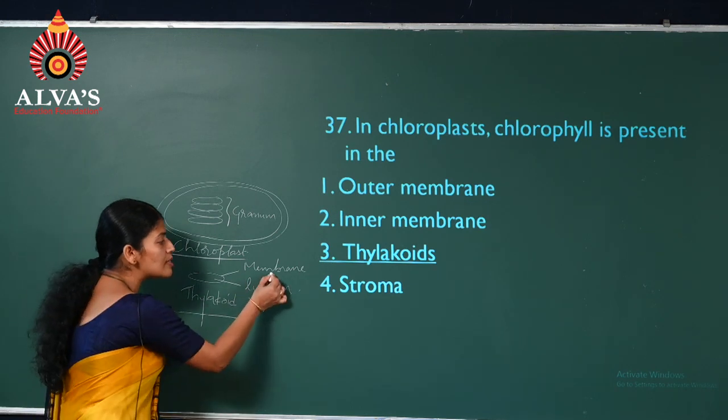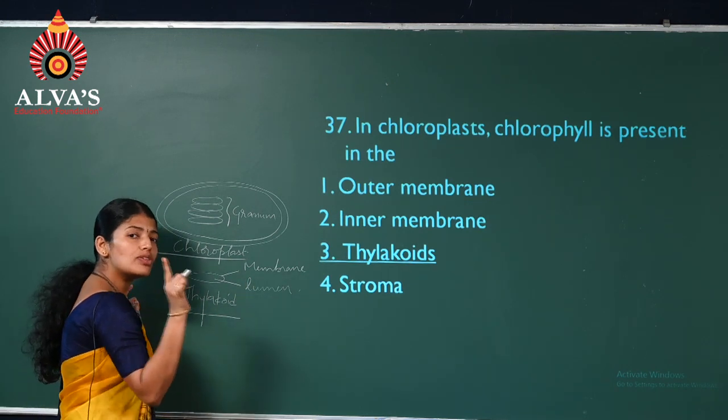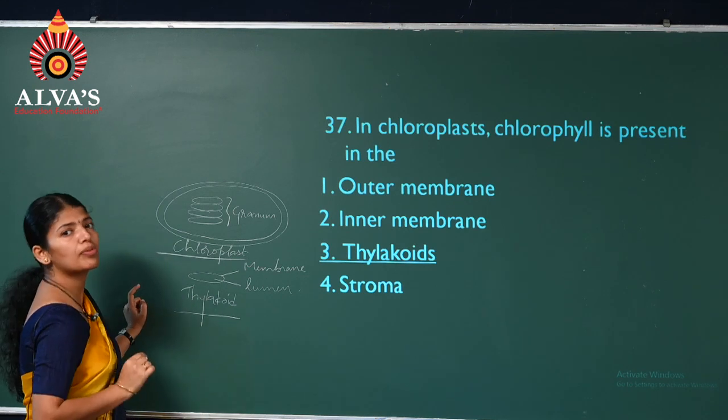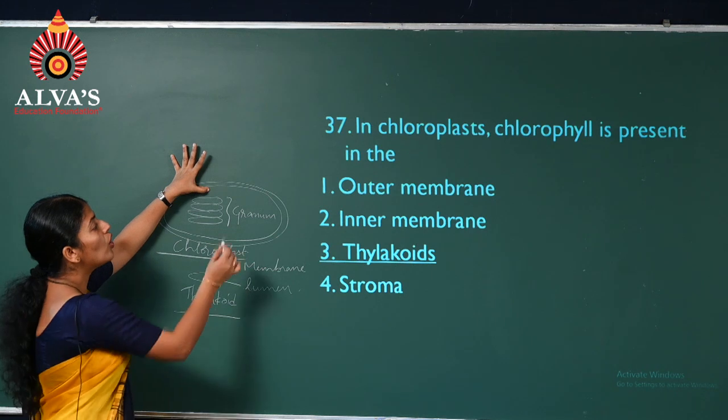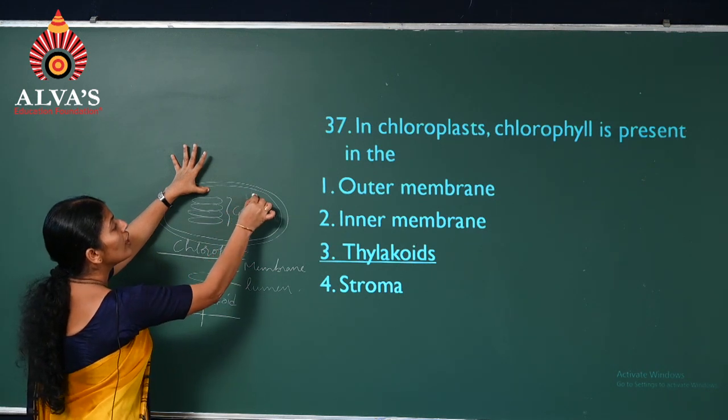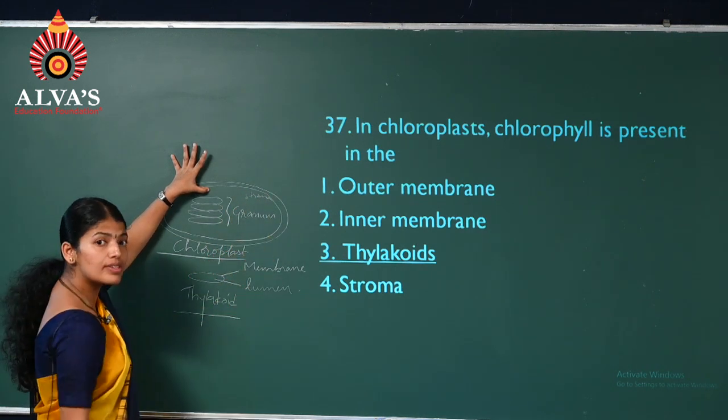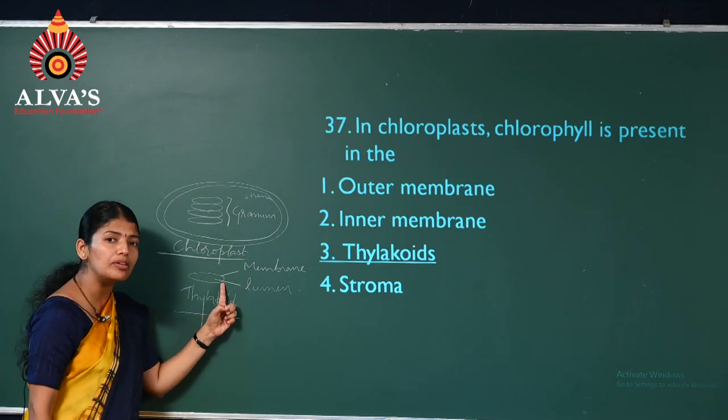Remember, it's in this membrane that the pigments are present, the chlorophyll pigments present in the chloroplast, not on the outer or the inner membrane, or not even in this region called the stroma. It's there on the thylakoid membrane.